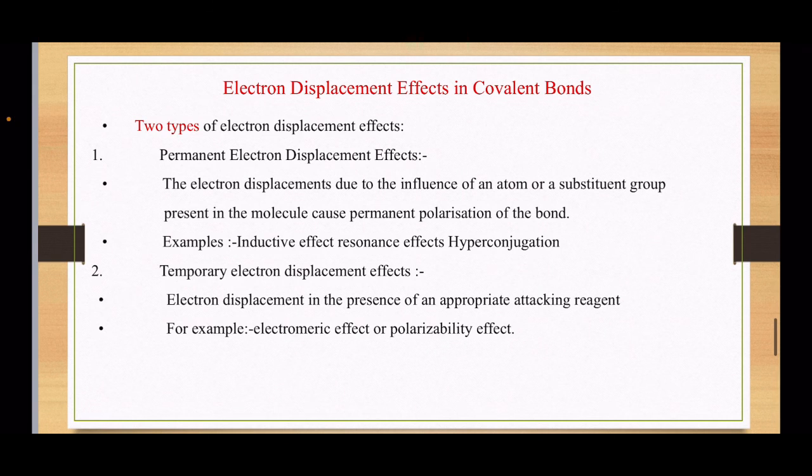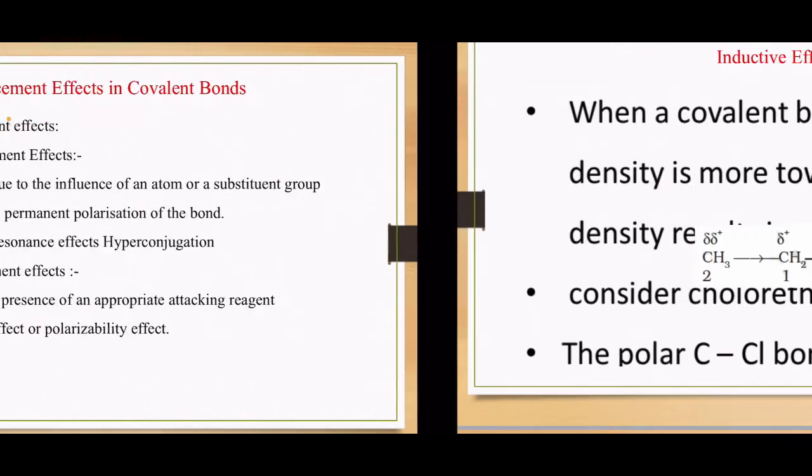Then there is the temporary electron displacement effect: electron displacement in the presence of an appropriate attacking agent. So in case of permanent, the electron displacement is due to the influence of an atom or a substituent group present in the molecule, whereas in temporary, it is electron displacement in the presence of an appropriate attacking reagent. For example, electromeric effect or polarizability effect.